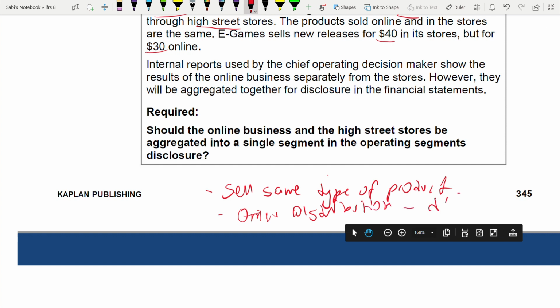Distribution is different: online and retail store. Coming to the third point, what is it? Sales price. If you see the sales price also, it's different. Here it is 40 in store, whereas in online it is 30.